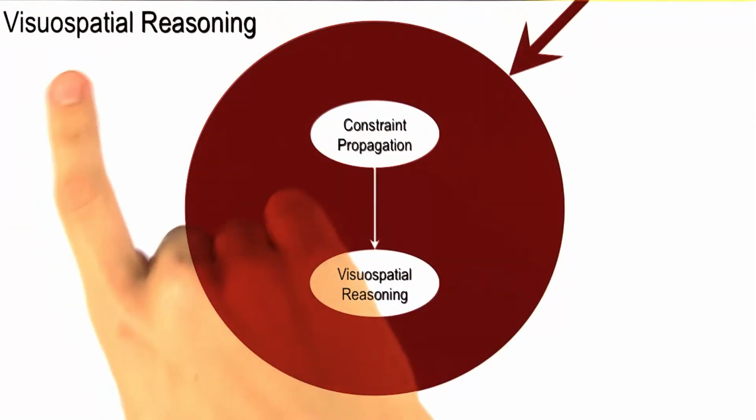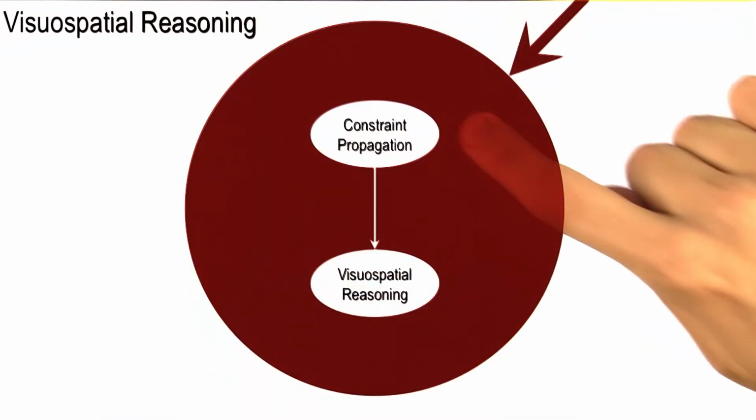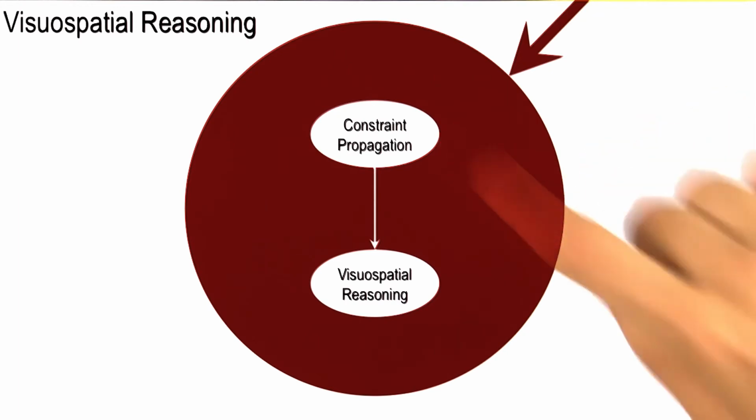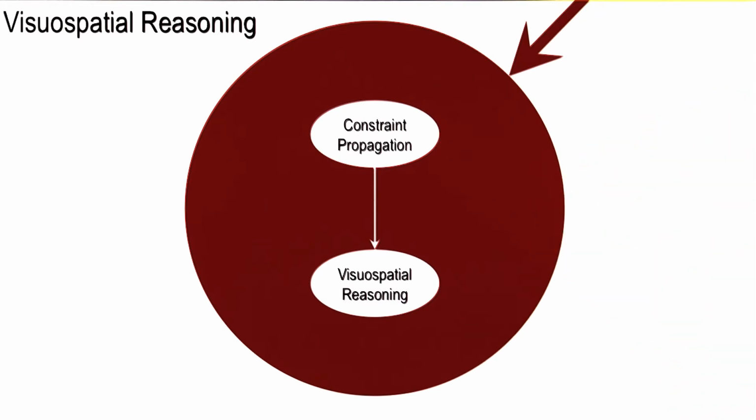Our discussion of visuospatial reasoning started with our unit on constraint propagation. Constraint propagation was a very abstract and general way of propagating constraints to make sense of a new situation, and it comes up uniquely in visual reasoning, where we use line labeling to make sense of three-dimensional scenes even if they're presented in only 2 dimensions.